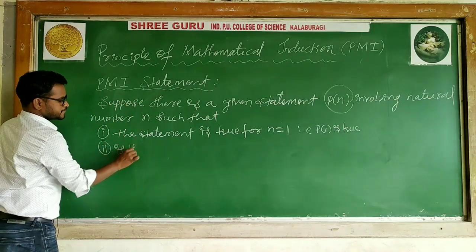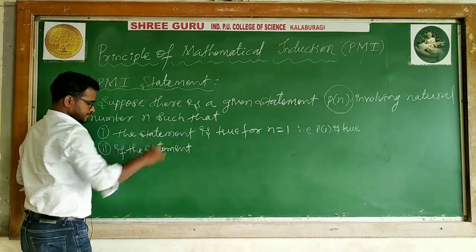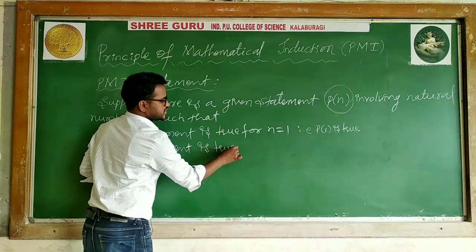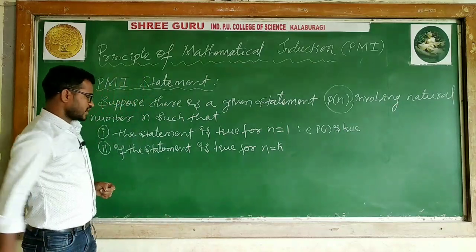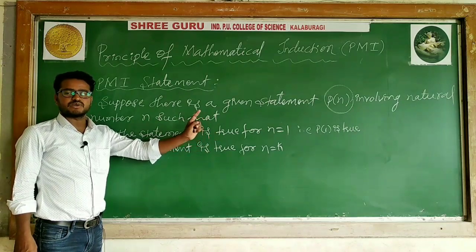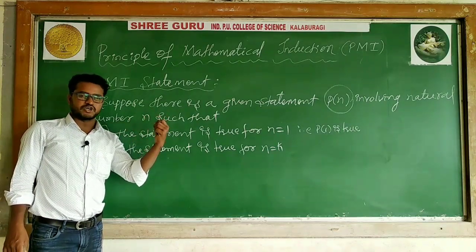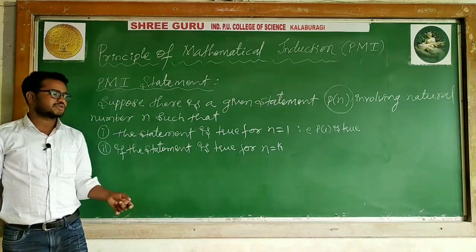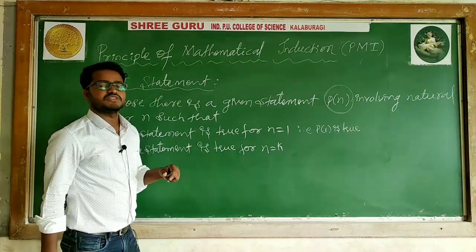If the statement is true for n is equal to k. I said roughly, when the given statement is true for n is equal to 1, it is one particular number, it is a specific case. Using this, I can't say n is equal to 2, 3, 4, 5, because doing all of that is very lengthy and it is not possible to end. For that reason, we will say some particular number, n is equal to k. What is k? Where k may be any positive integer.